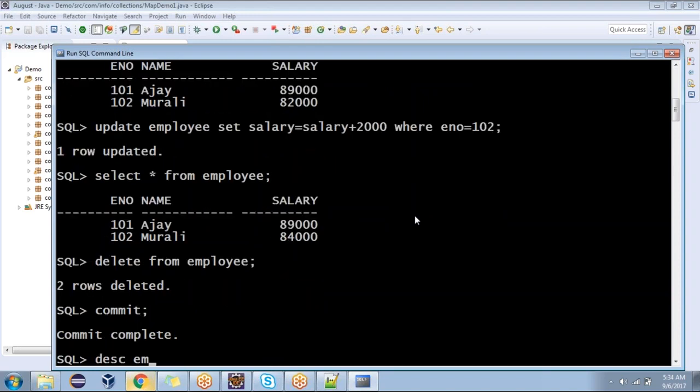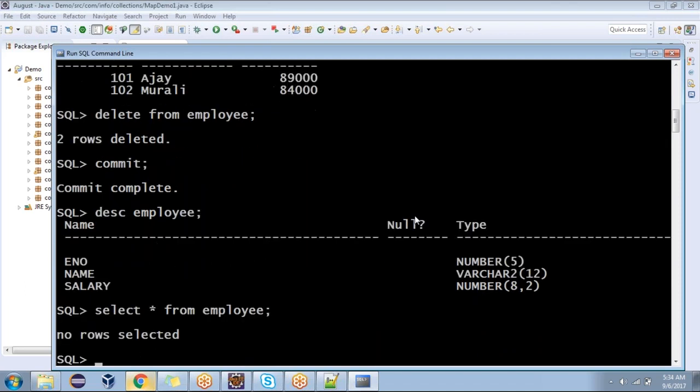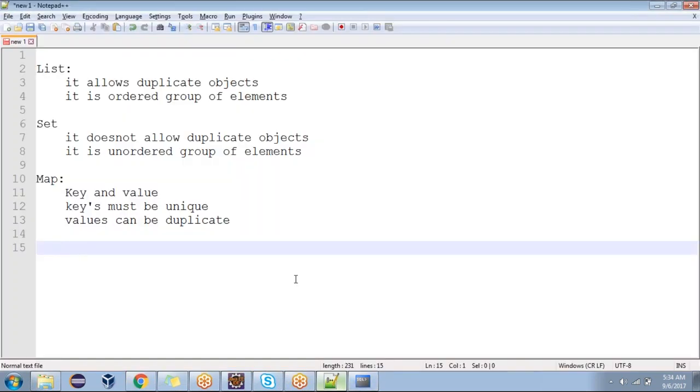Now describe employee. Do we have the employee table? Yes. Do we have any records now? No. Now tell me, what are the operations we performed? We performed insert operation, update operation, delete operation, and select. What are these operations called? CRUD operations. Yes or no? Yes, sir.